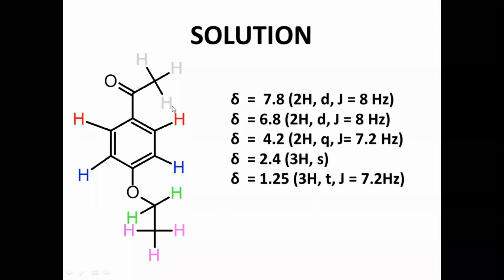This CH3 is giving a singlet because there are no adjacent hydrogens to split this CH3. The CH3 is giving a singlet, that is at 2.4. This is the solution for this problem 4. Okay.